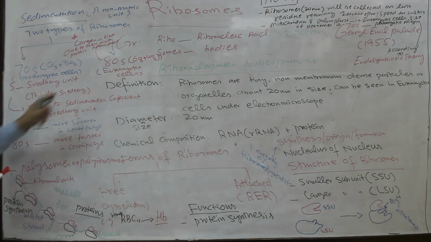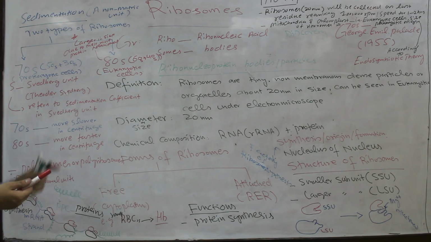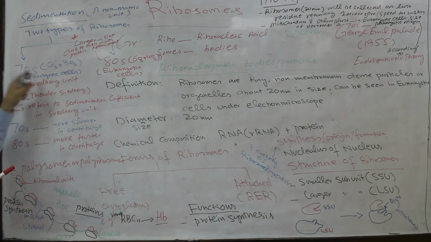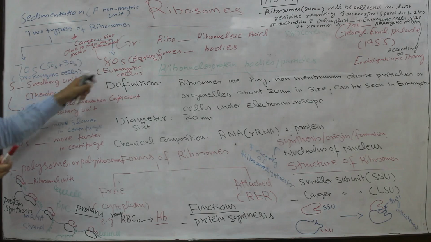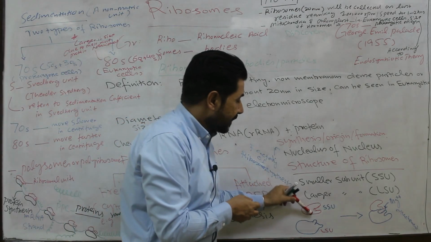So how is it 80, because 60 and 40 give rise to 100, and 50 and 30 give rise to 80. How does the final size of the ribosome become 70S and 80S? Because conformational changes occur here.